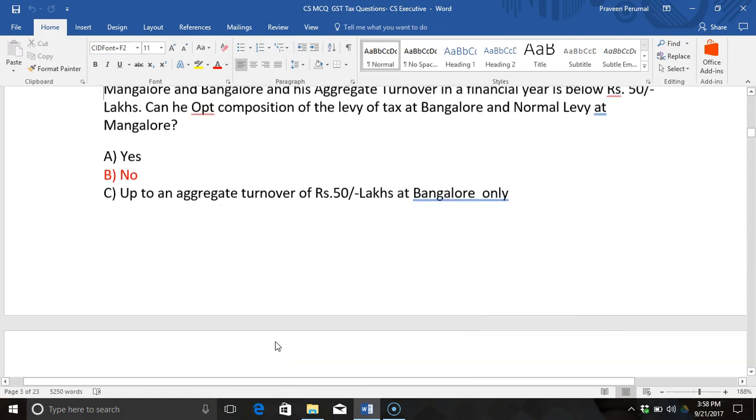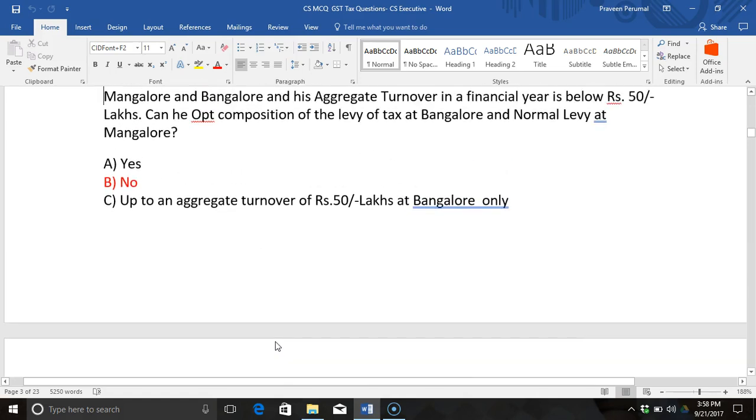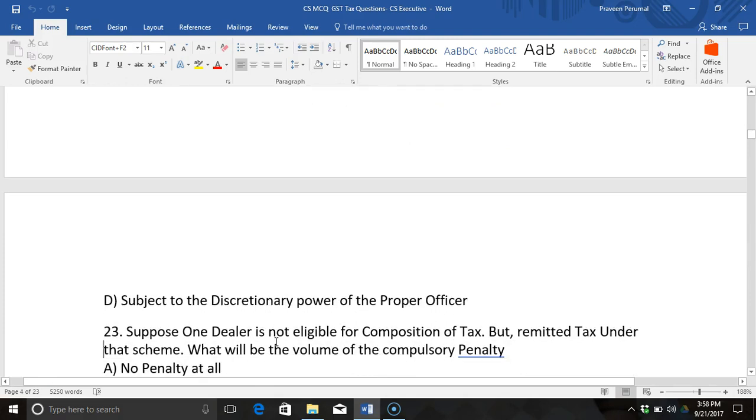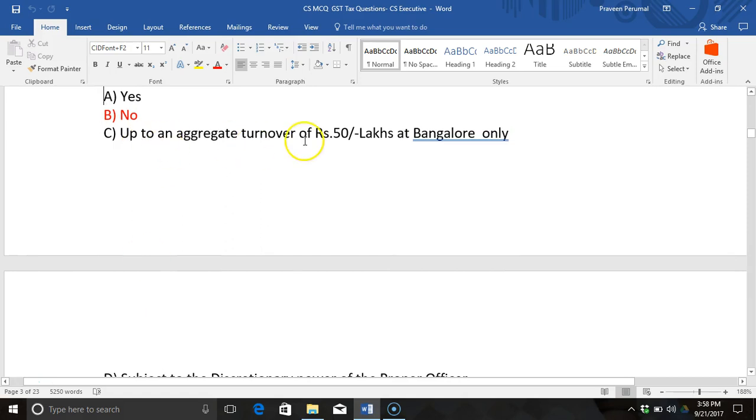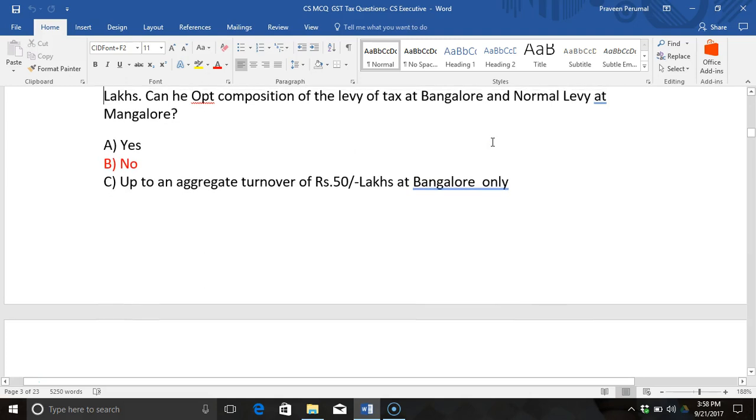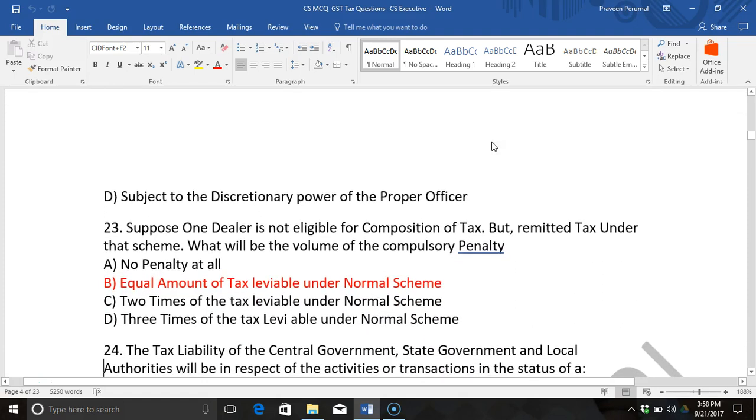Either he has to go for composition for both the Mangalore and Bangalore branches, or else he has to go for normal levy for both Bangalore and Mangalore. It is not subject to the discretionary power. It has nothing to do with the discretionary power of the proper officer, because it has already been clearly said. And up to an aggregate turnover of 50 lakhs at Bangalore only? No. The answer is no. He has to either opt for composition or opt for normal levy.